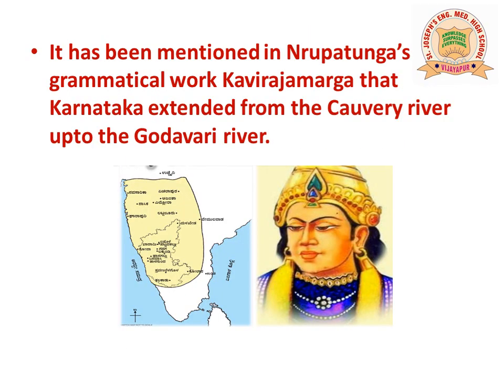It has been mentioned in Nrupatunga's grammatical work Kaviraja Marga that Karnataka extended from the Kaveri river up to the Godavari river.